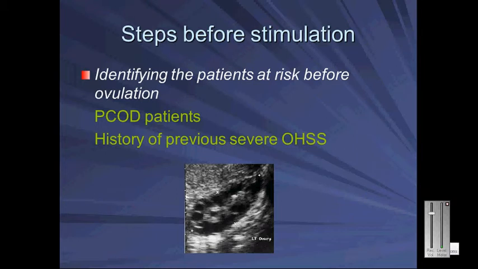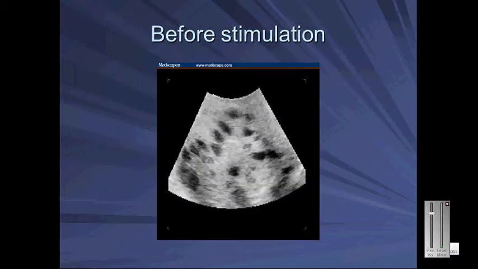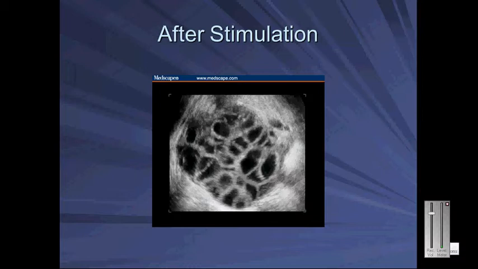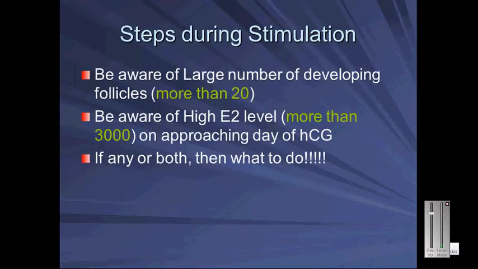Steps before stimulation: identifying the patients at risk before ovulation induction, such as PCOD patients and those with a history of previous severe OHSS. Steps during stimulation: be aware of a large number of developing follicles, more than 20, and be aware of a high E2 level, more than 3000, on approaching the day of HCG. If any or both, then what to do?